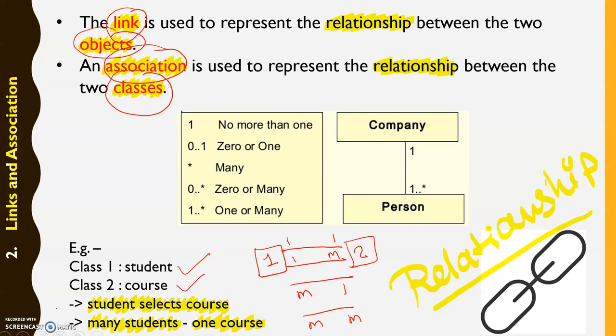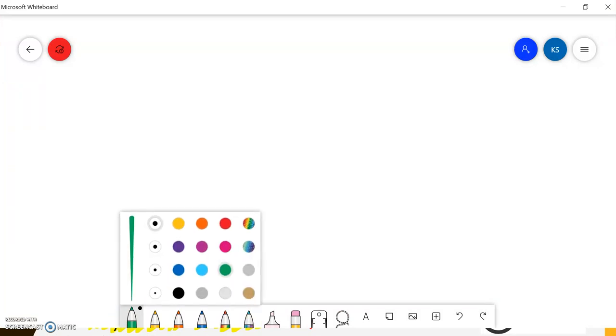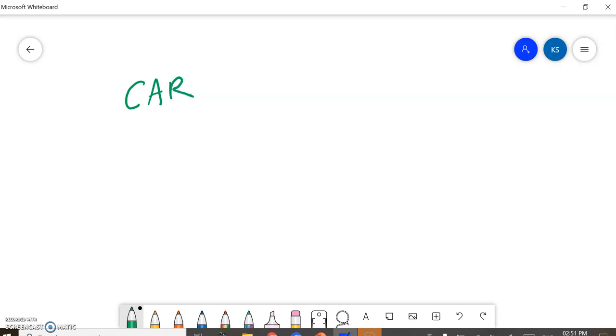Let's take some more examples so we can understand it. Let's take a random example of two classes. Let's say I have a class car and a person. What is the relationship between these?